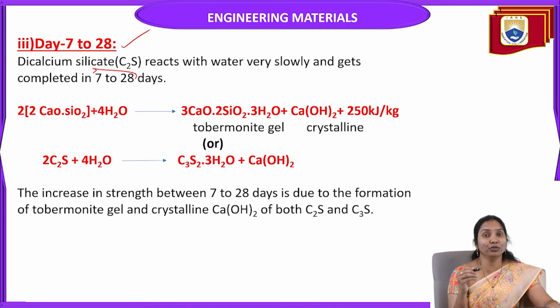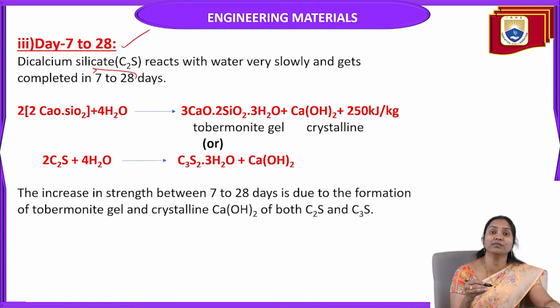On days 2 to 7, tricalcium silicate is mostly hydrolyzed, producing tobermorite gel and crystalline compounds and increasing the strength of the cement. Now, within 7 to 28 days, which one is hydrolyzed? Dicalcium silicate.